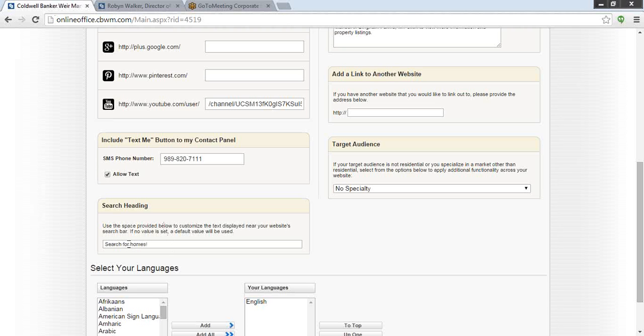So if I was selling, maybe I would put something along the lines of, let Robin find you your dream home, or search Robin's homes, or search Robin's listings. Everything is IDX'd from the MLS, so you and your clients or customers have access to all of those listings as well. So go ahead and customize that a little bit, make it look like it's your own, that you're providing that search for them. If you don't put anything there, you just won't have any words above your search bar.